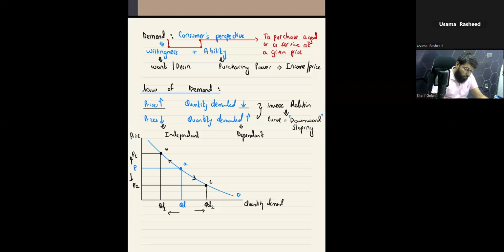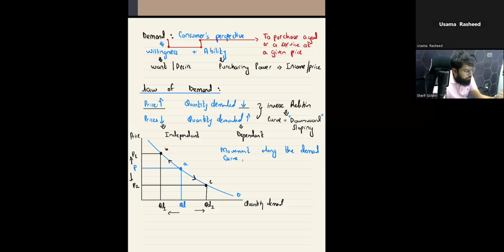So let's move forward. Here in this particular diagram, I can see that there is a movement along the demand curve. What is the reason behind the movement?